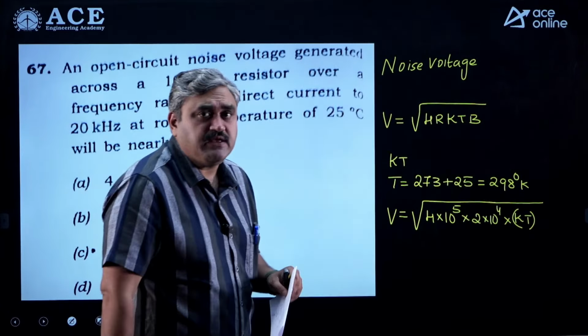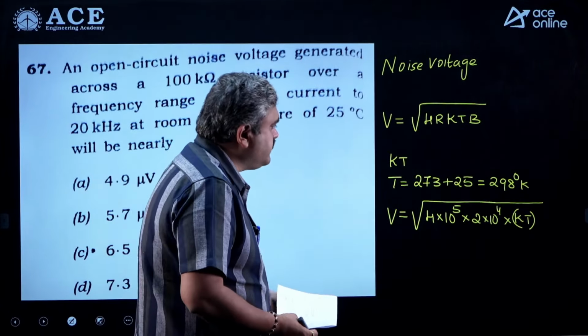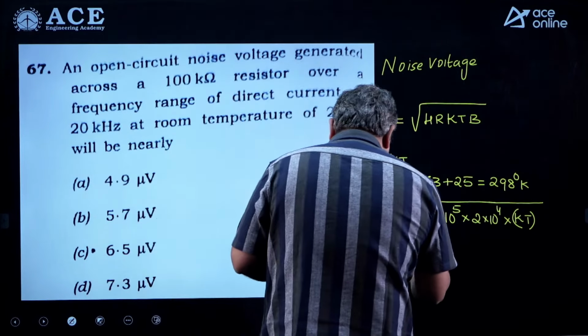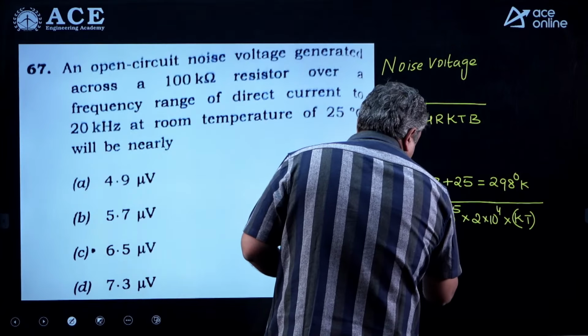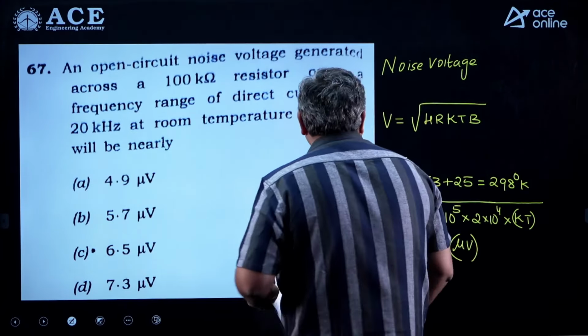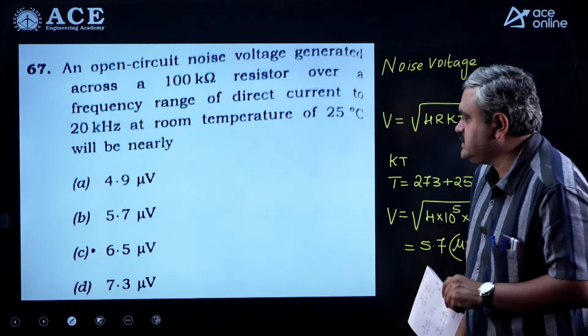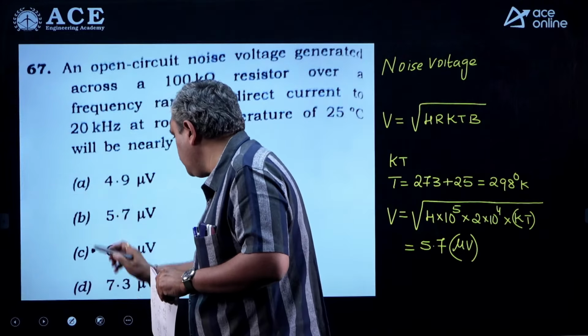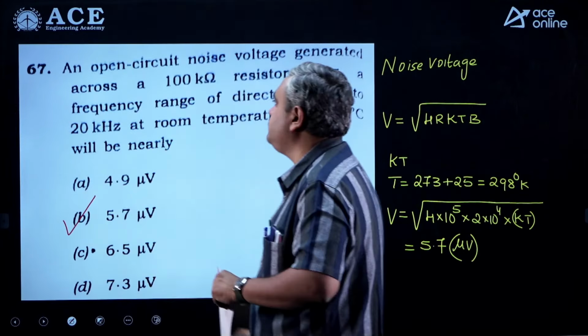Boltzmann constant will also be given in your question paper. If you substitute that value, approximately you will get this value of voltage as 5.7 microvolt. It is a little bit of a numerical model, you have to spend a little time, there is no other choice. Then the approximate value will be 5 point something. So the only possible choice is option B.